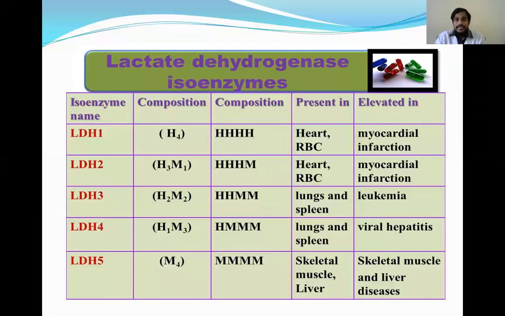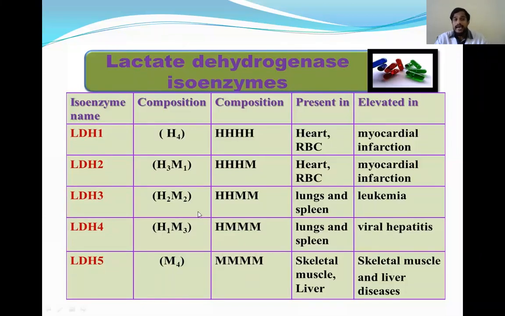Coming to the other enzyme, LDH, lactate dehydrogenase. This has 5 isoenzymes because it is made up of 4 polypeptide chains. It is a tetramer. We had seen in the structure of proteins what a dimer, a monomer, and a tetramer are. So LDH is a tetramer which consists of 4 polypeptide chains.